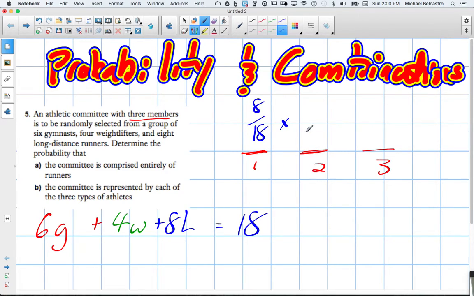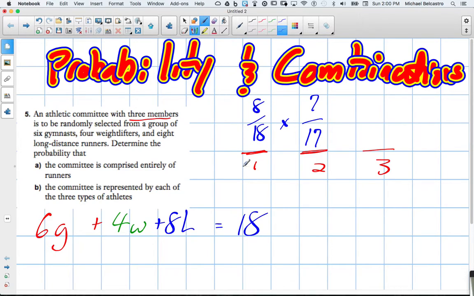number 2, there are now only 17 balls in, so we've drawn 1 person, but there's also only 7 long-distance runners. So this entire probability has changed here. Because we've already drawn one of the long-distance runners, there's 1 less to draw from, there's only 7. But there's also only 17 individuals to draw from because we've already selected 1 committee member.